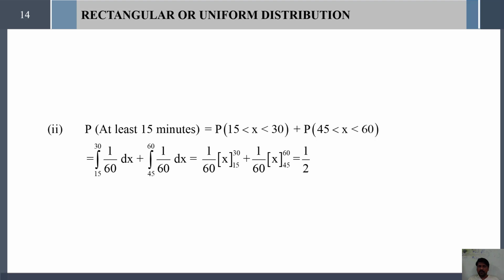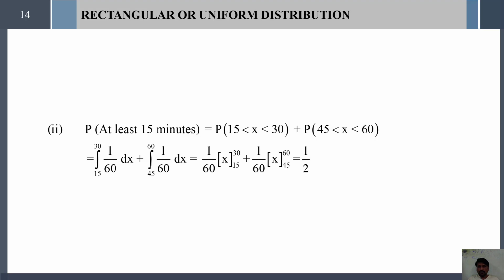Then we get 1 divided by 60 into x with limits 15 to 30, and the same 1 divided by 60 into x with limits 45 to 60. Solving these two terms algebraically, we get 1 divided by 2. Therefore, the probability that the passenger has to wait at least 15 minutes to catch the next flight is 1 divided by 2.